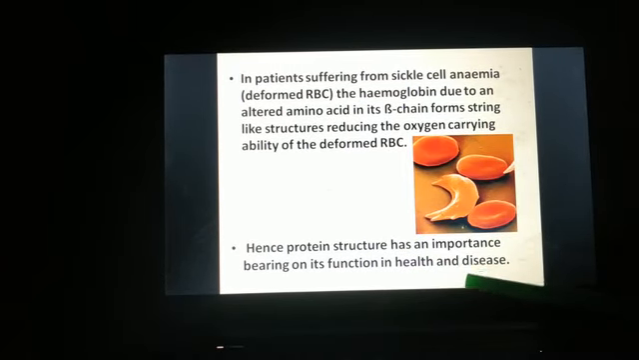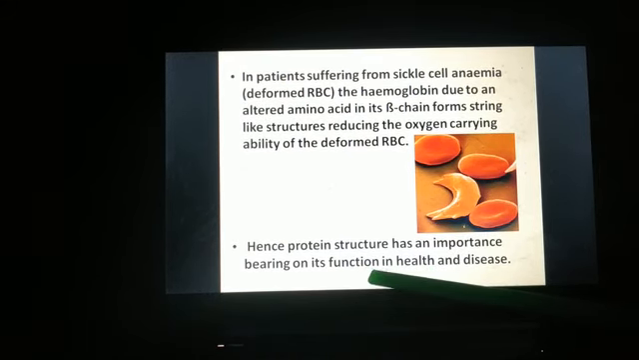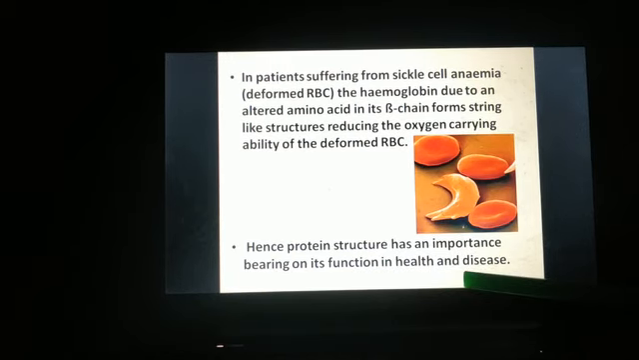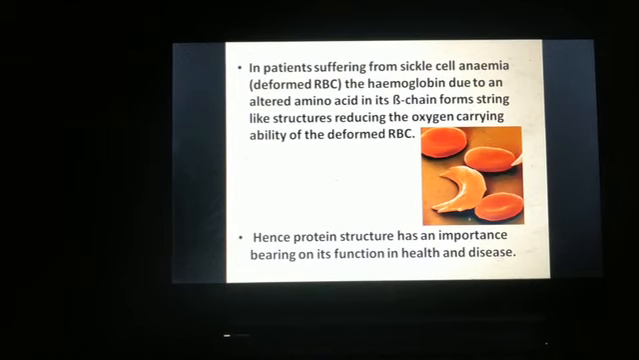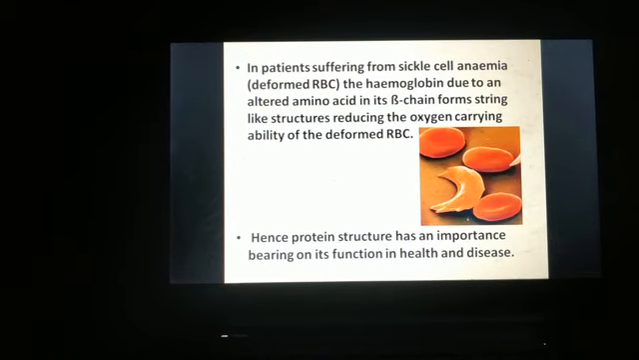So the structure of the protein is very important because it will decide the function, its health and the disease in an individual. So this is all about protein and its structure.